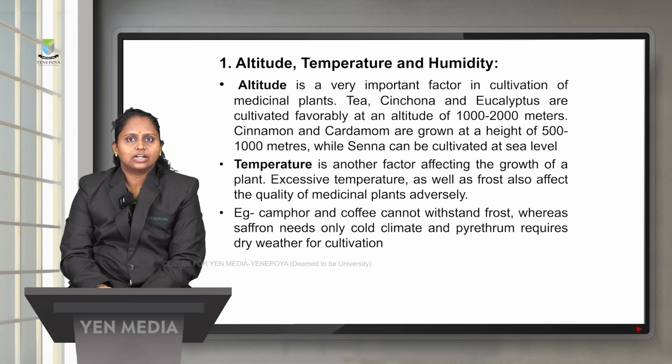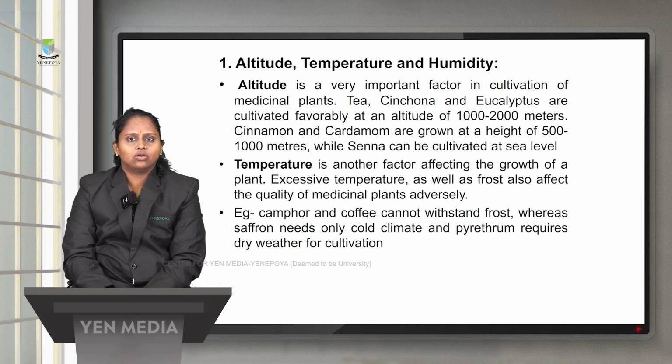The cinnamon and cardamom are grown at a height of 500 to 1000 meters, while senna is the drug which will be cultivated at sea level. So altitude is a very important factor when you are cultivating medicinal plants. The other important factor is the temperature, which will affect the growth of the plant. Excessive temperature as well as frost will affect the quality of the medicinal plant.